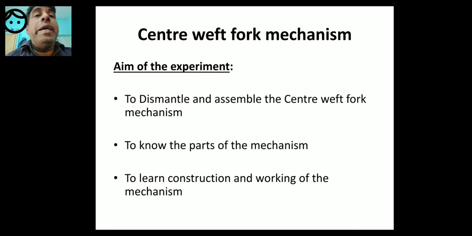Similarly in the loom. What is the primary thing in a cell phone? The operating system. Without the operating system, the cell phone cannot work. That's why it is called like the brain.